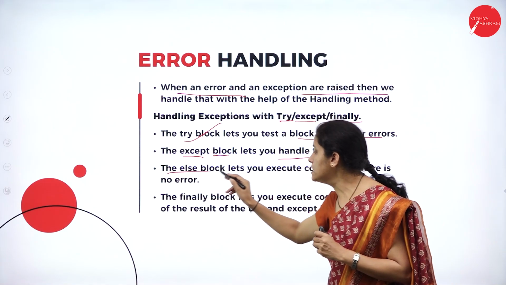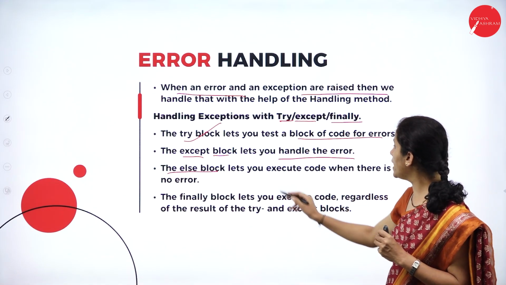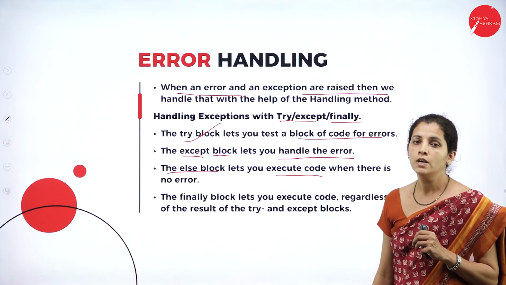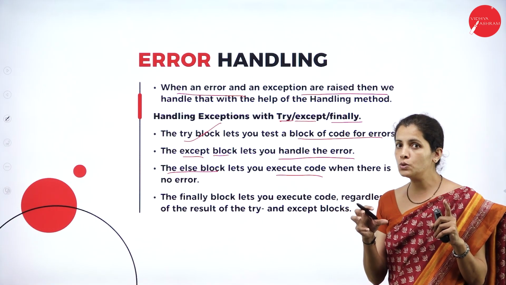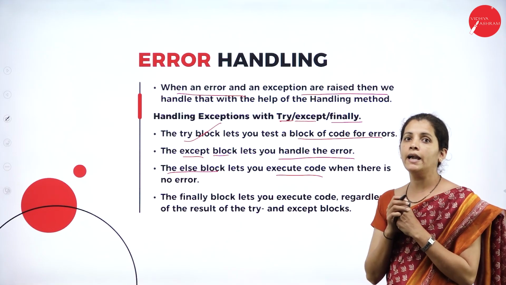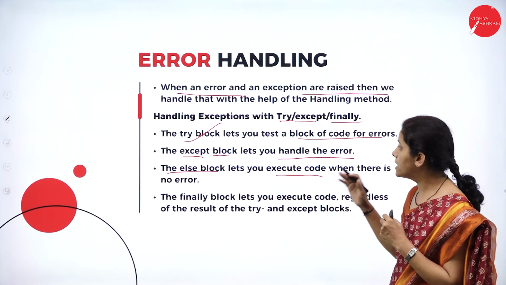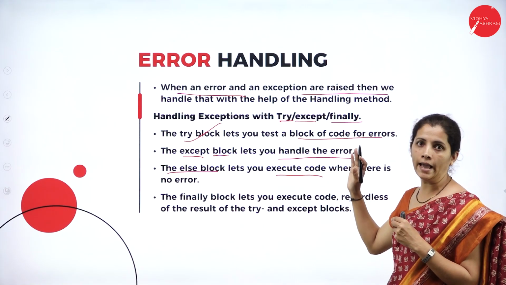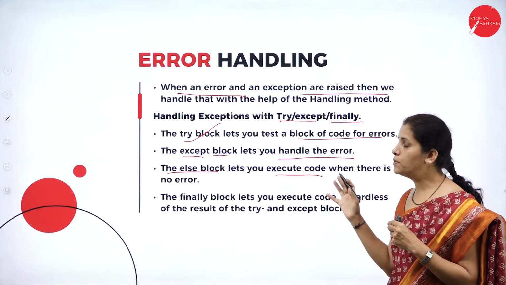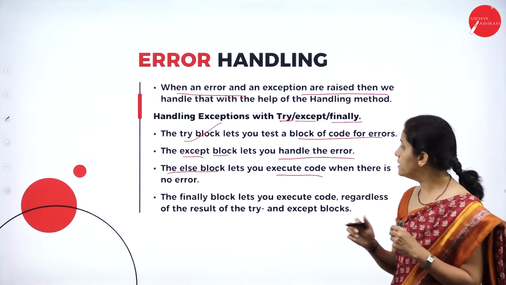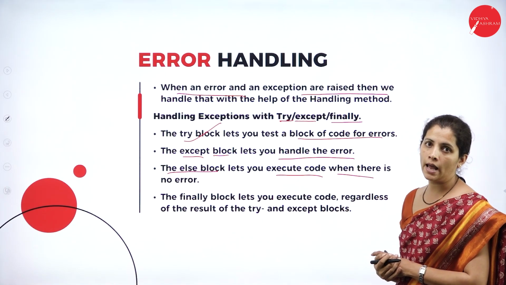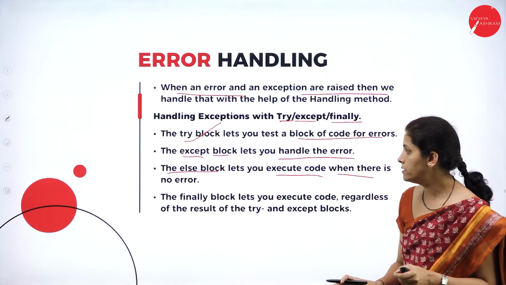The else block tells you to execute the code when there is no error. So the try block is used to identify the error, and the except block tells you to handle the error. In the else block, the programmer can execute the program if there is no error.